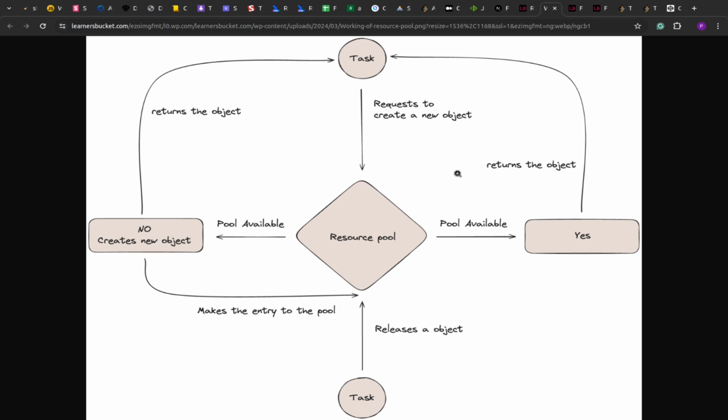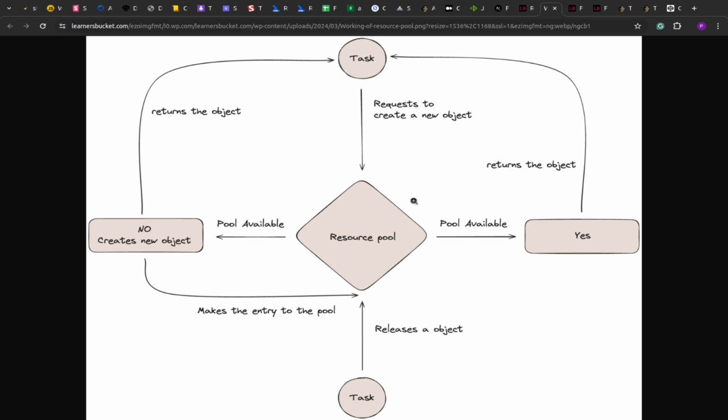When a new joinee comes, they go to the inventory and check if the resource is available or not. If it is available, they return the same resource by clearing it or resetting it. So if the laptop is available, they will reset the laptop, make it a fresh, clean one, and then provide it to the new joinee. In case the resource is not available, they procure a new item, purchase it, and then provide it to the new joinee. Similarly, the resource pool works.